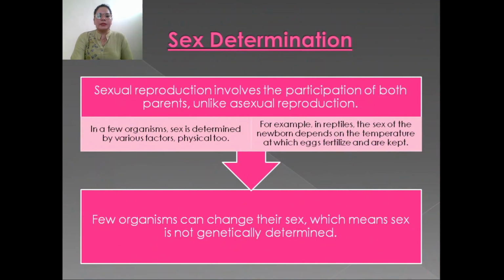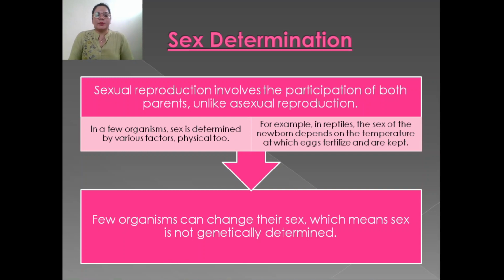Next, we will see sex determination in human beings. We know that sexual reproduction involves the participation of both parents, one male, the other female. But in a few organisms, sex determination is by various other factors, for example, physical factors.